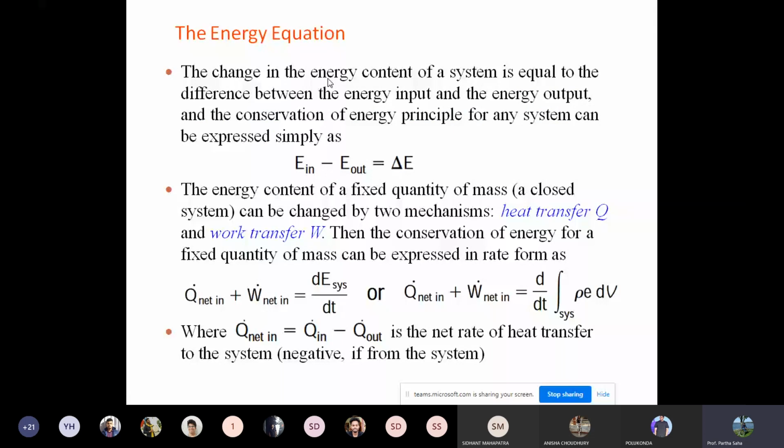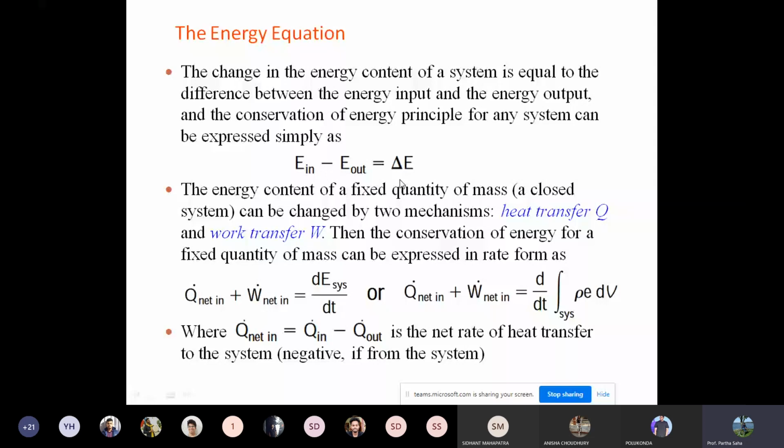The same concept can be applied to energy, where energy has an input and an output in various forms. That can be in the mechanical world, or in terms of heat dissipation. So the total energy change is given by E in minus E out, that is delta E, the difference in the amount of energy which has occurred in the system.